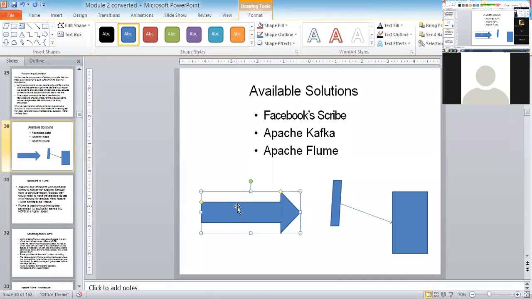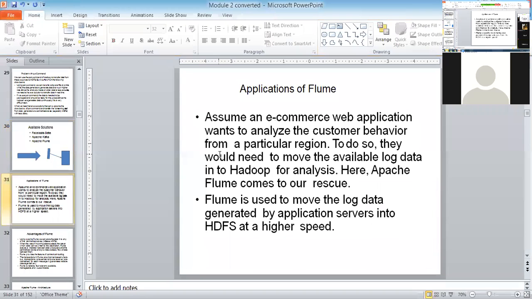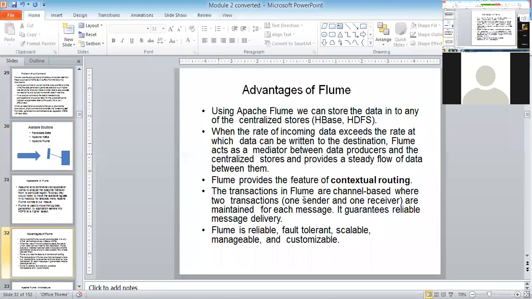The rate of data generated by your data generators is very high. So you cannot directly store at that speed into your centralized storage. So what happens is a mediator is going to be there, and these are the mediators. And here we are discussing Flume. So Apache Flume is also a mediator, right? Are you guys understanding? That's the second advantage.